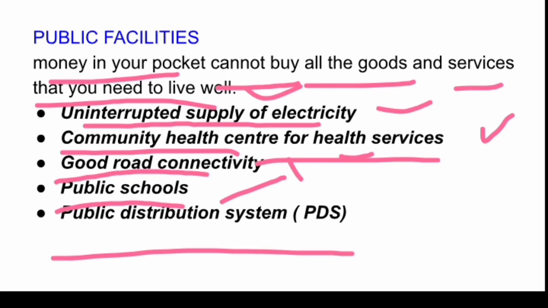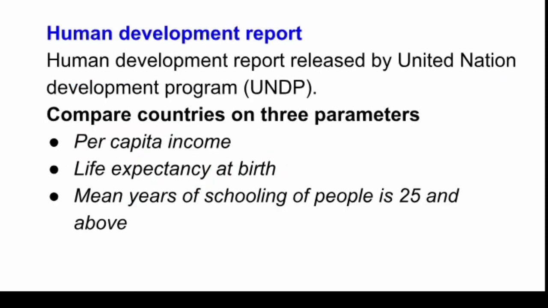Public distribution system, PDS. What is PDS? Through which ration is distributed. These are the shops through which ration, food grains, wheat, rice and other commodities are distributed through the public distribution system. Now move forward.